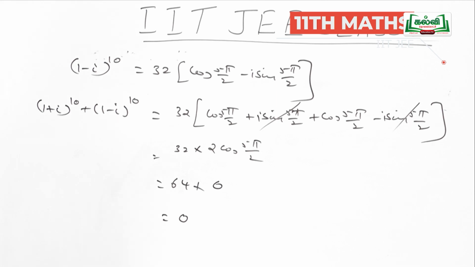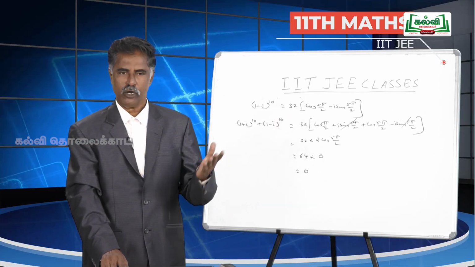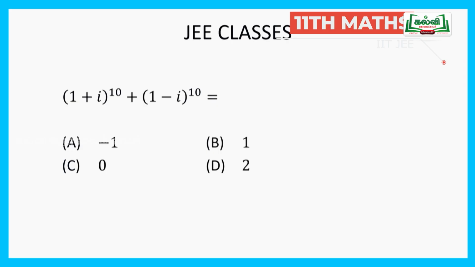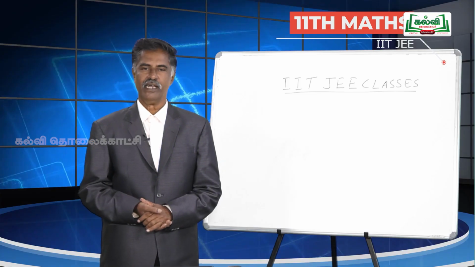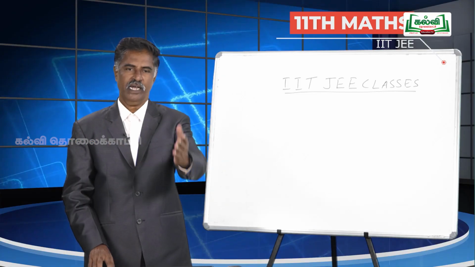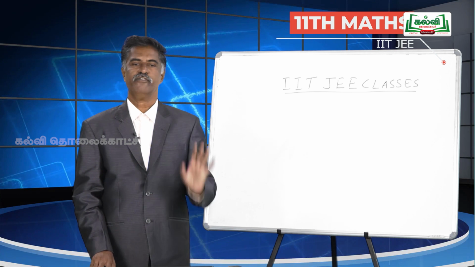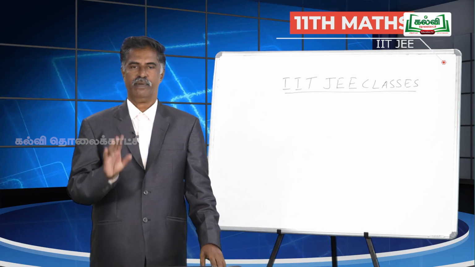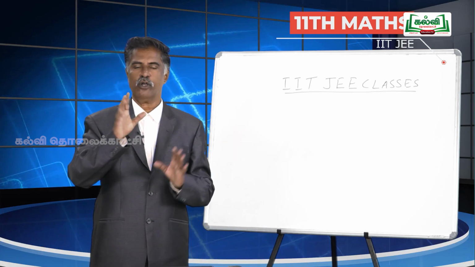Shall we check whether it is 0 or not? We'll go to the problem again and check whether the answer is there. You are given option C as answer 0. See children, we got the answer 0. It is one of the given 4 options. So, 1 plus i whole power 10 plus 1 minus i whole power 10 is equal to 0.